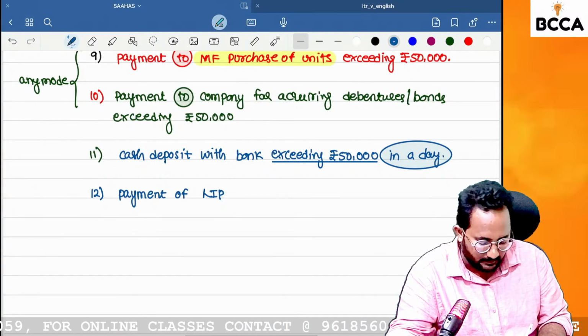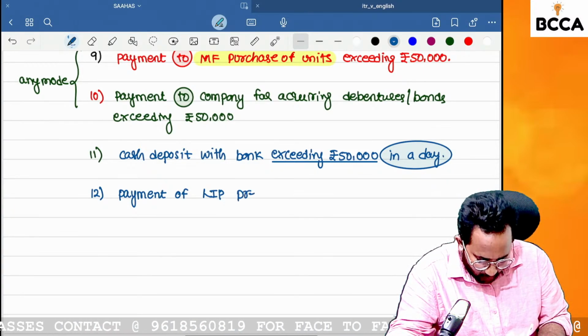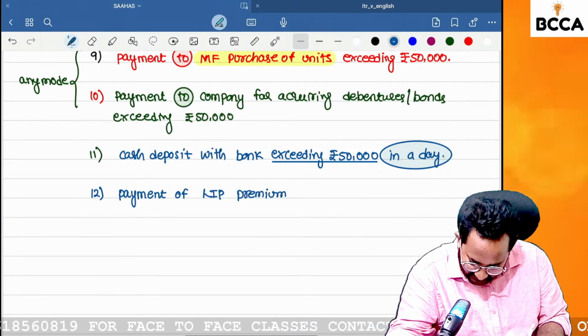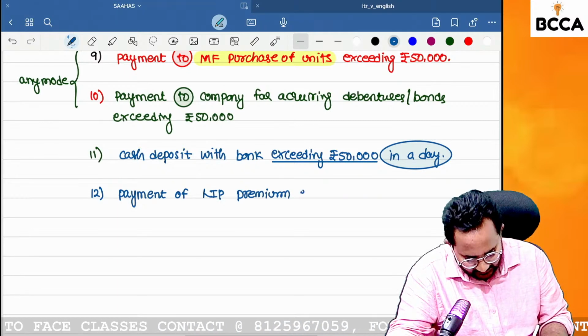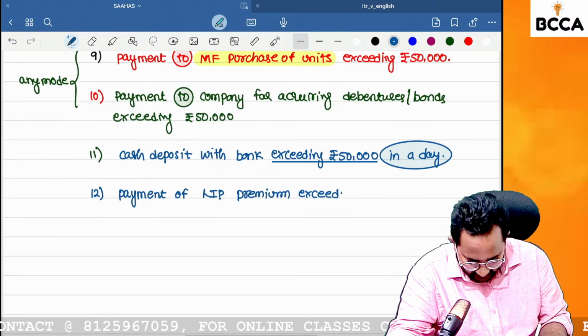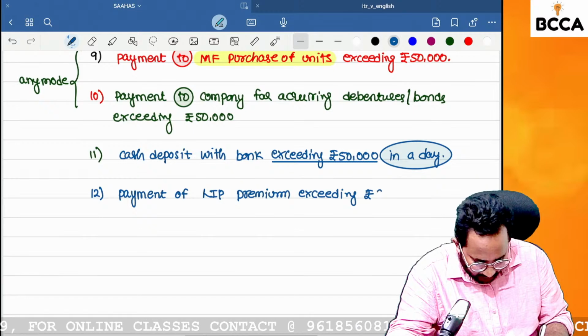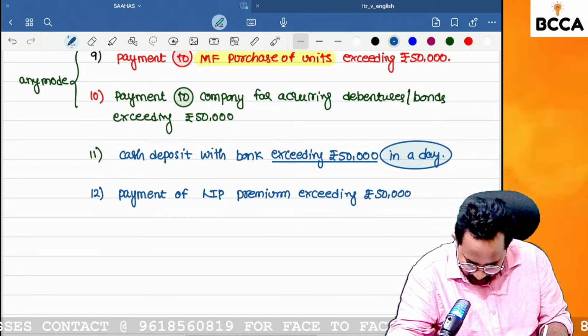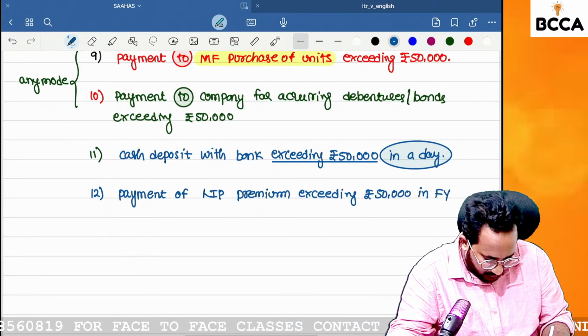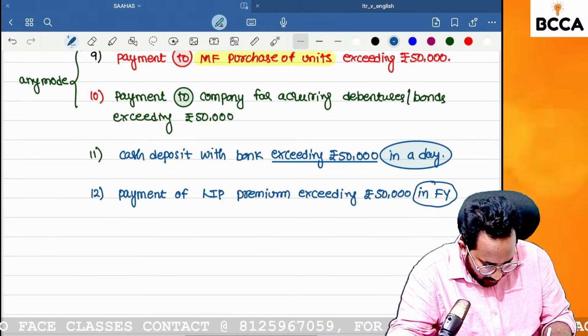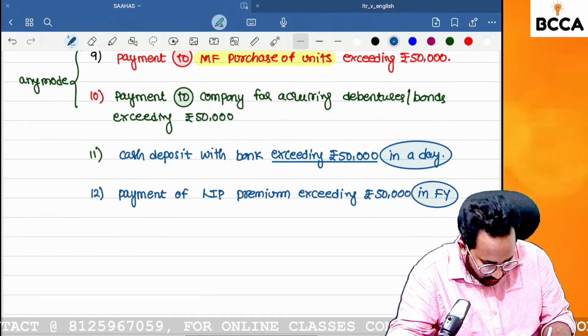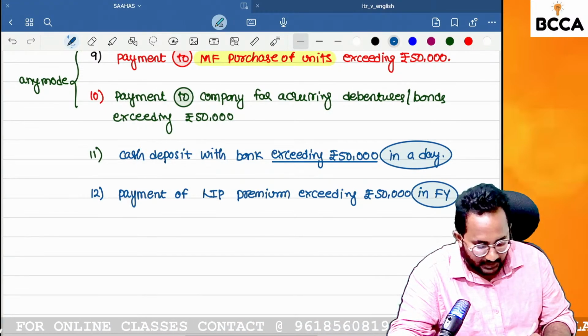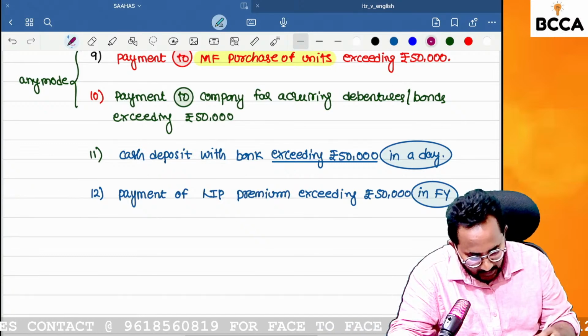If I want to pay a life insurance policy premium exceeding rupees 50,000 in a financial year, normally 50,000 premium is a huge amount. So definitely you need to quote your PAN number.